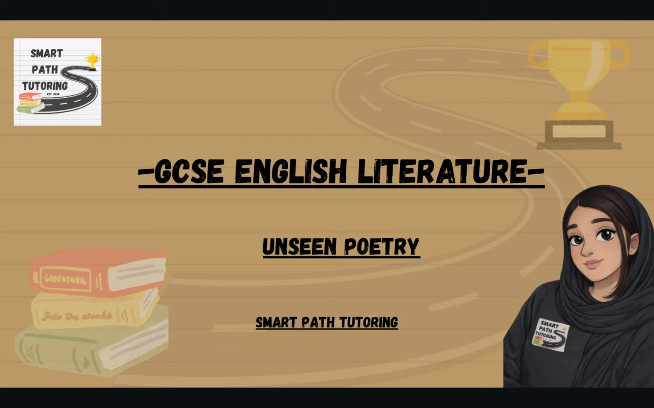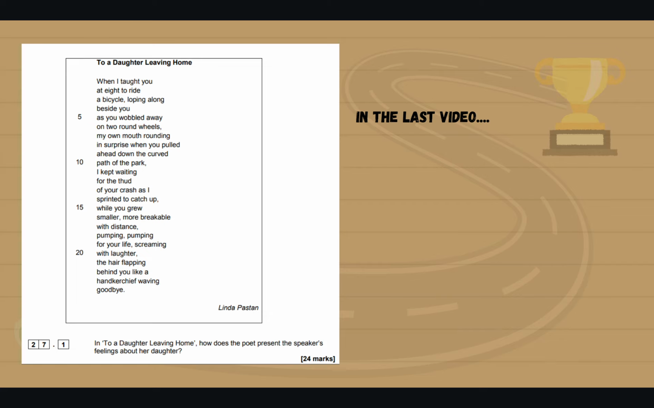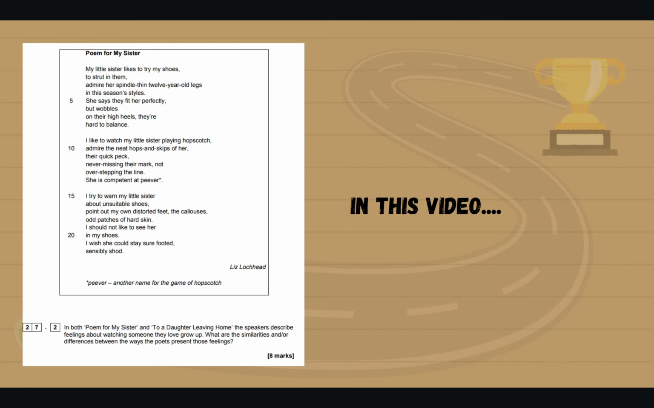Hey guys, in this video we're looking at English literature, focusing on unseen poetry, and we're going to look at doing the comparison question. We've already looked at this in the last video, which was the language analysis question about one poem. Now, for the second poem, they give you another one and they say, in both Poem for My Sister and To a Daughter Leaving Home, the speakers describe feelings while watching someone they love grow up. What are the similarities and/or differences between the way the poets present those feelings?